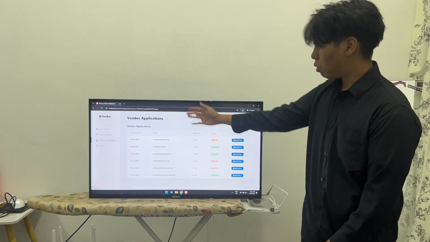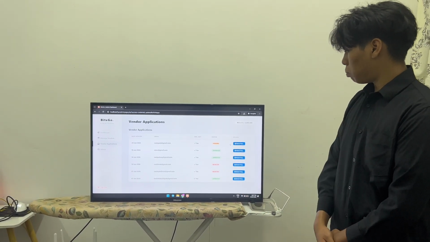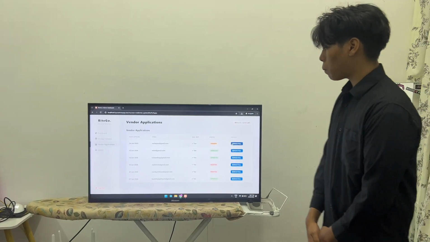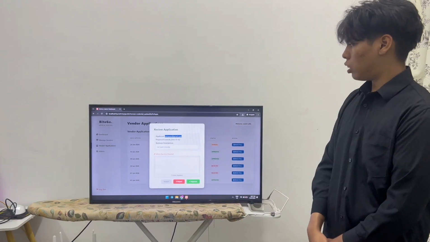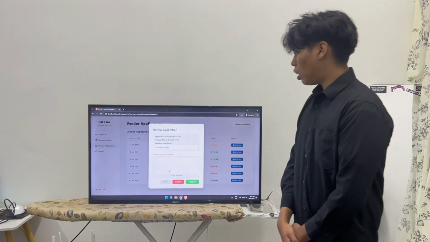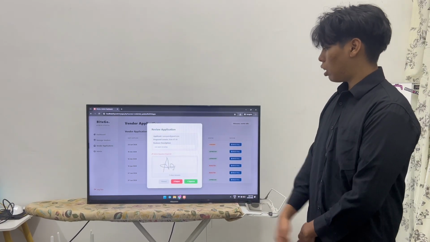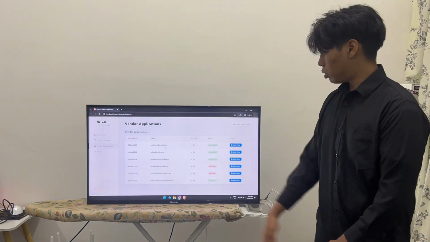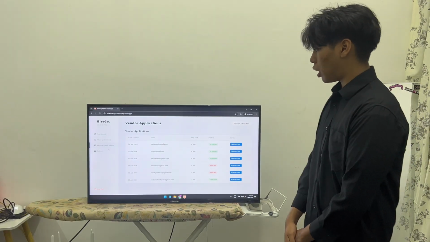These are the vendor applications that the applicants submitted to our system, and the admin can review them by reading in full. The applicant shows their email, the proposed launch date, the description of their business, and the admin signature is required in order to accept the application. Then click approve. Now it will show the status as approved and the requirements are met.